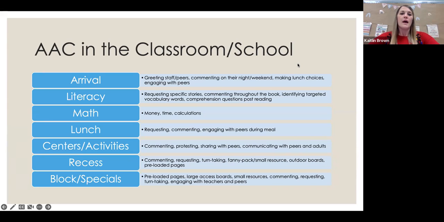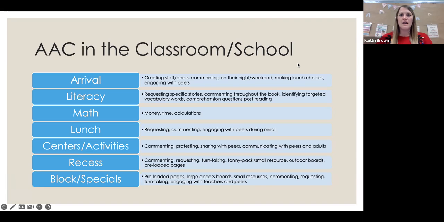Okay. Then we go into math. This is one where you can use money, time, calculations on any of these devices. You have the areas where you can do, it has all the different numbers. It has time broken down. Best thing about these devices is that you can tailor them to best meet the needs of your students. Same goes for pictures, right?